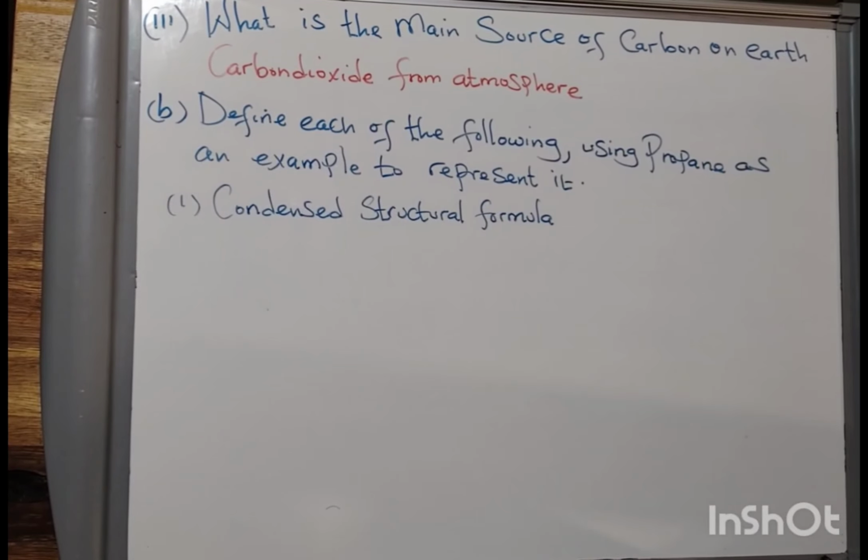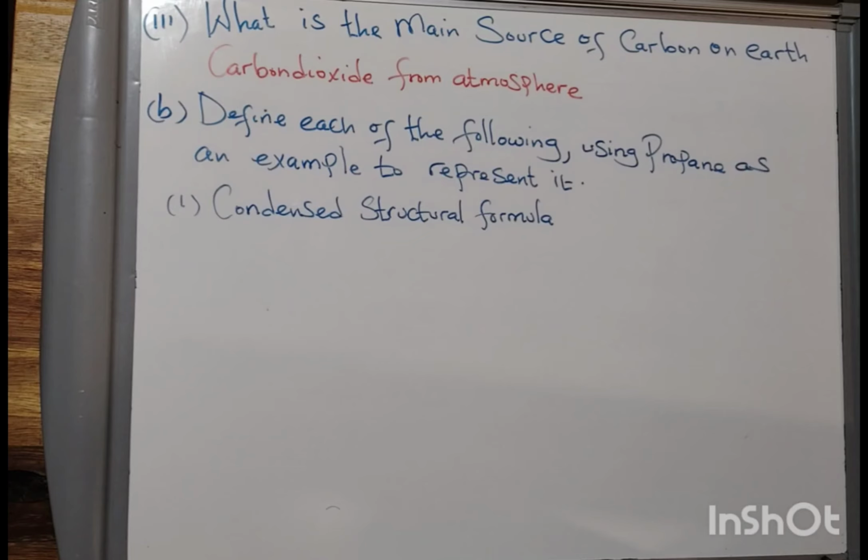Then comes this question. It says, define each of the following using propane as an example. The first one says condensed structure. What is a condensed structure?